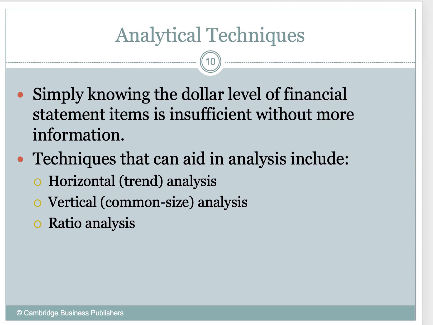So we're going to be looking at three types of analytical tools, if you will. We're going to look at horizontal analysis, which we call trend analysis. We're going to look at vertical analysis, which we call common size analysis. And then finally, we're going to look at ratio analysis. Now, as we've been going through the semester, we have been looking at some of these, so we're going to bring them all together, okay?